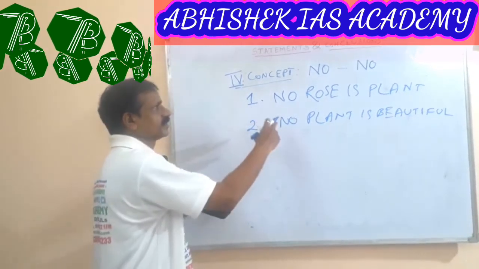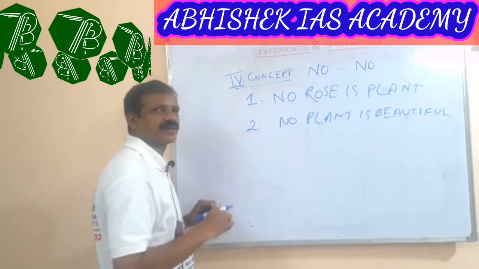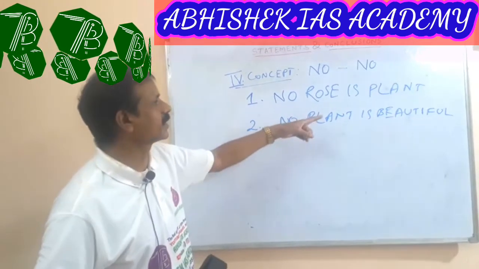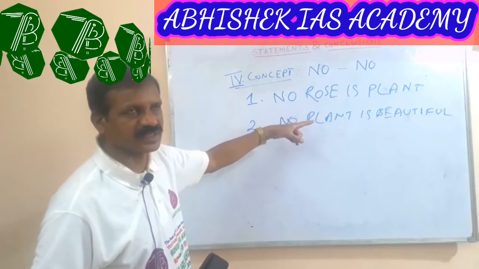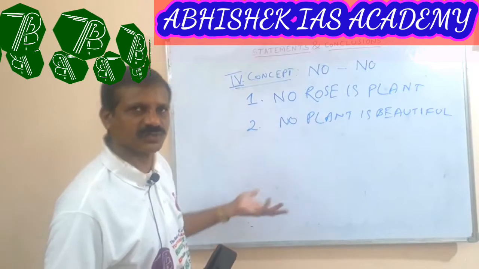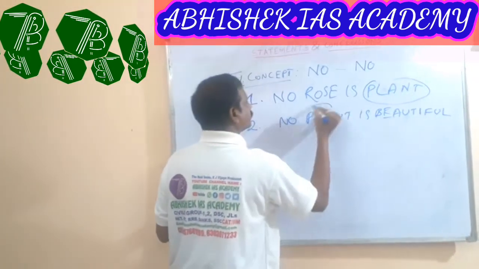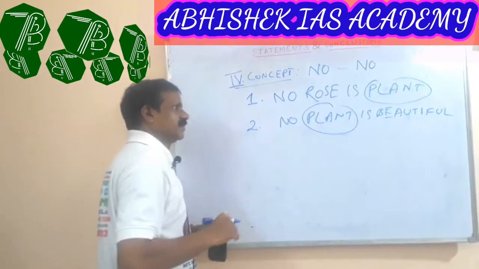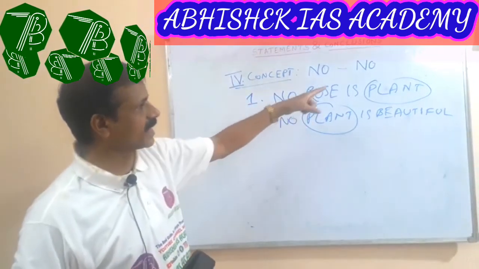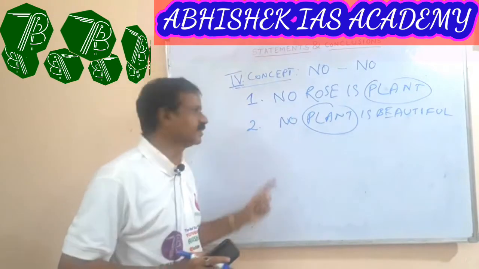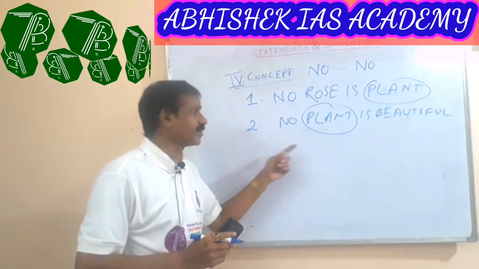What are the common words here? The common aspect is plant. From the first statement, plant is the object. From the second statement, plant is the subject.